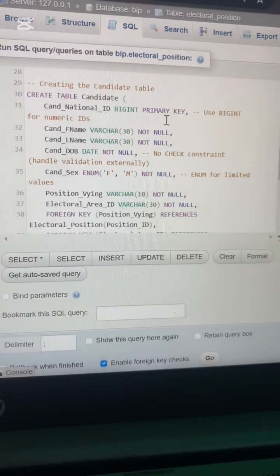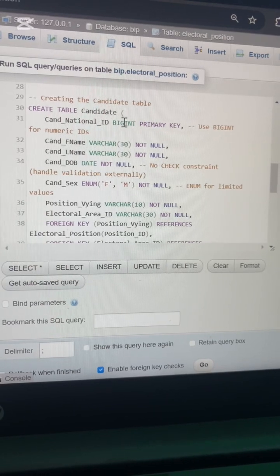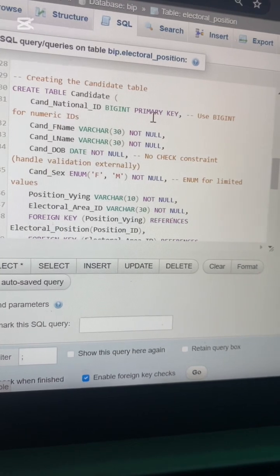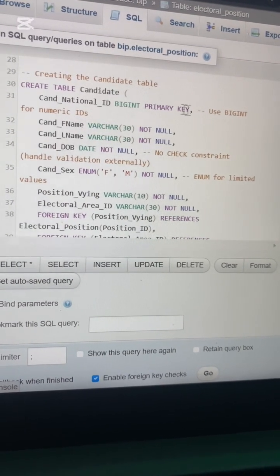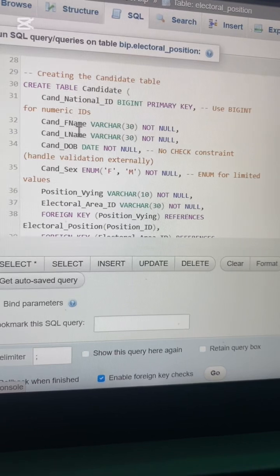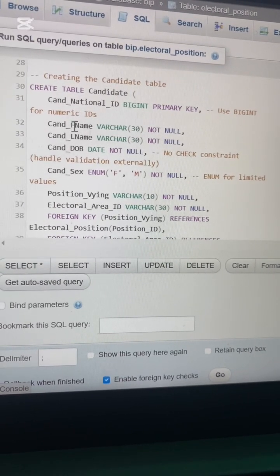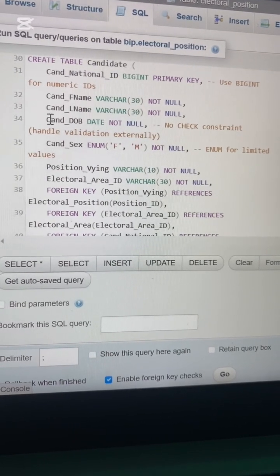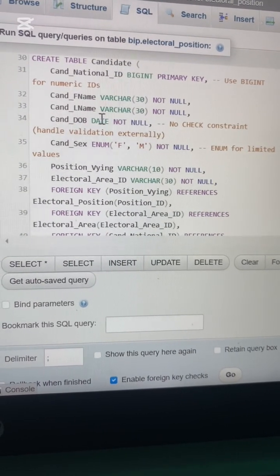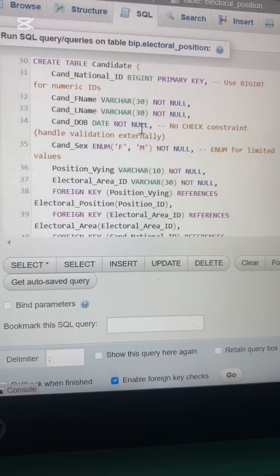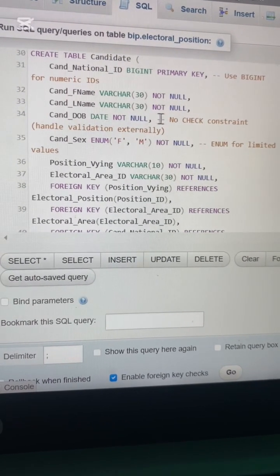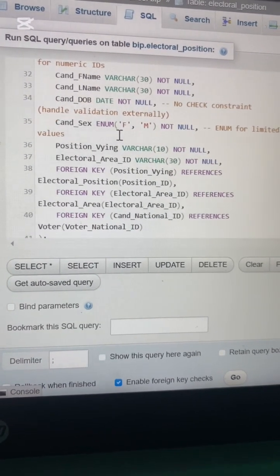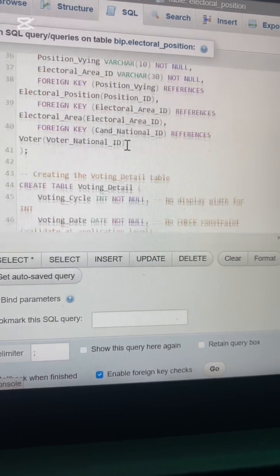Then the candidate table, the type of data is big integers. Then it's a primary key in this table. So we create the table, the primary key, because this one will uniquely identify it. Varchar, character, this one. So the candidate date of birth is of type date, and it's not null, meaning you must always fill this. You can't skip it. The sex is an enum, so we only have 2. You can either be male or female. Not null.